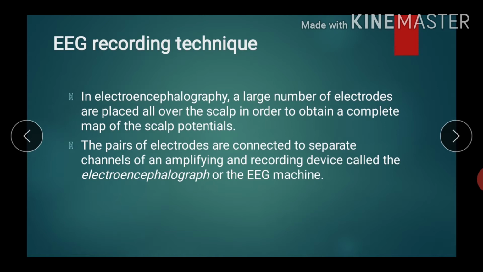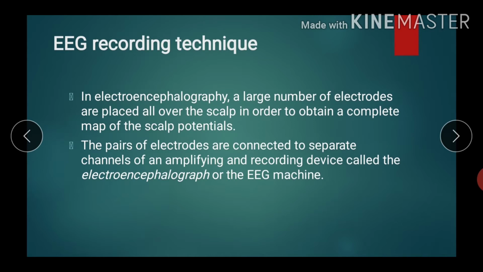Electroencephalography is a method, the electroencephalograph is a machine, and the electroencephalogram is the graphical record. The pairs of electrodes are connected to separate channels for amplifying, and this recording device is called the electroencephalograph or the EEG machine.